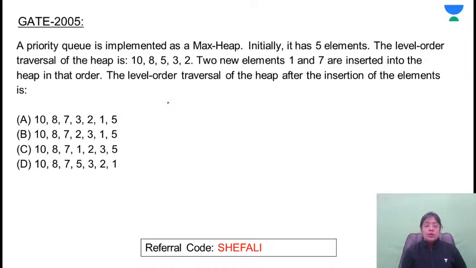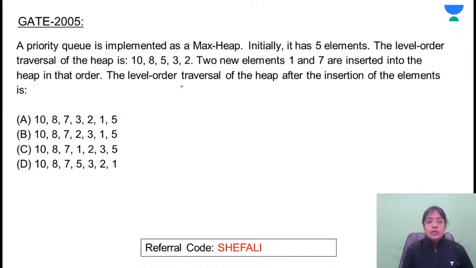What will be the answer? Very easy. Simply this is based on the insertion of elements in the Max Heap tree. Any response for this question? Already in the tree 5 elements are present, and the level order of those elements is given to you, and in this existing tree you have to add 2 more elements, and after the insertion you have to return what will be the level order traversal of the resultant tree after performing the insertion.